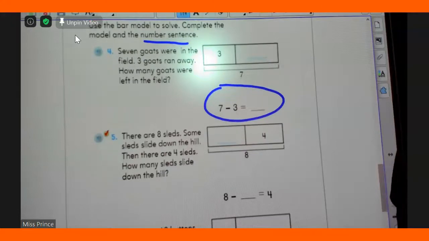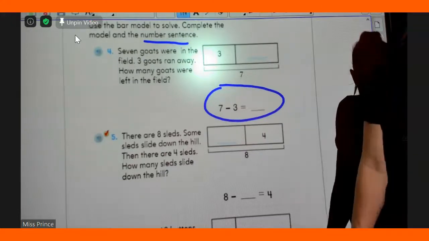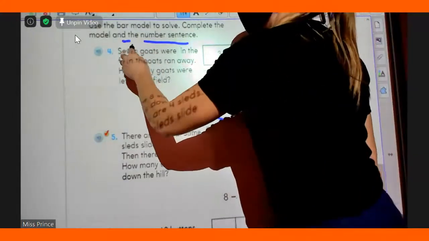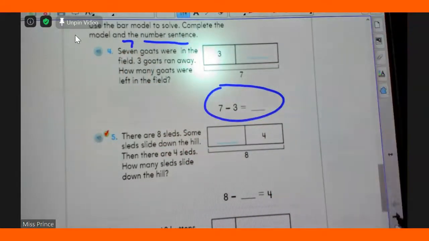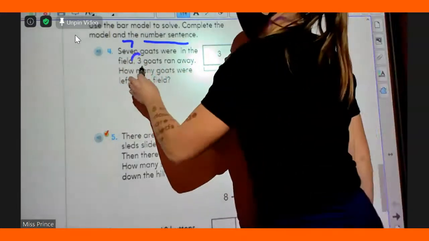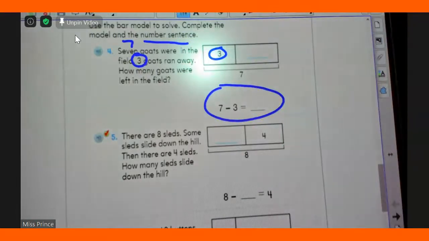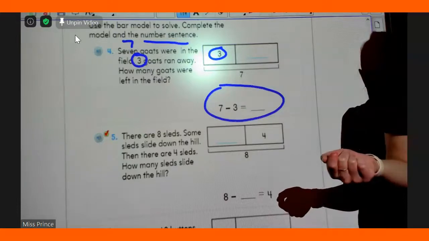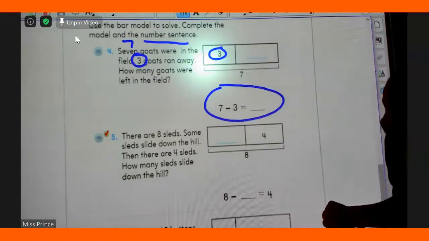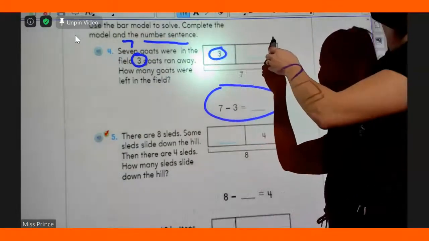7 goats were in a field. How many? 7. Please write a 7 right here. 3 goats ran away. How many? 3. That's why there's a 3 right here. How many goats were left in a field? Oh, don't blurt it. That doesn't help our brains. Elias, we're going to draw the circles up here.